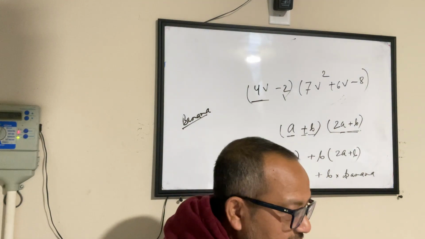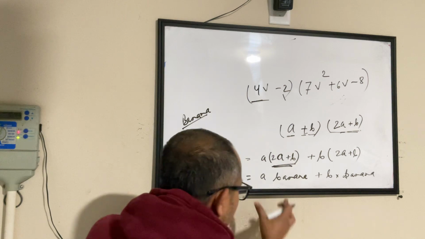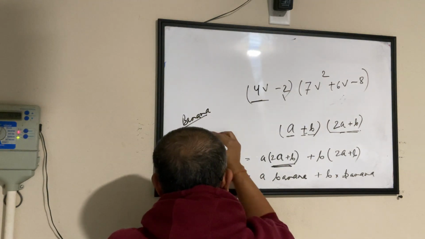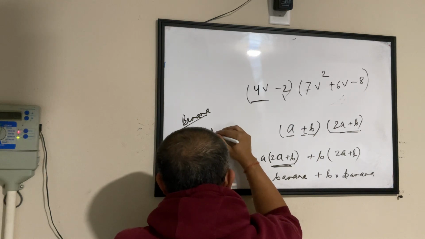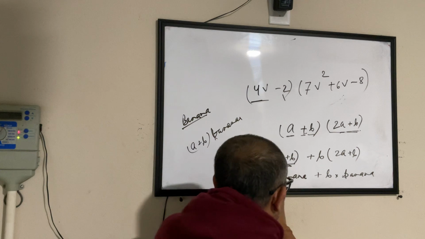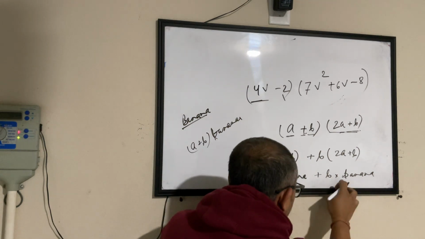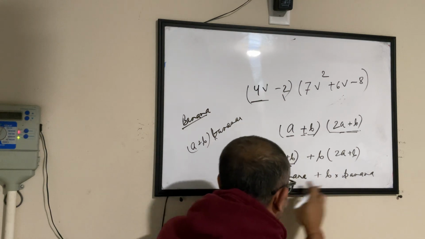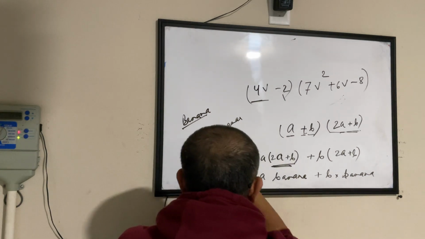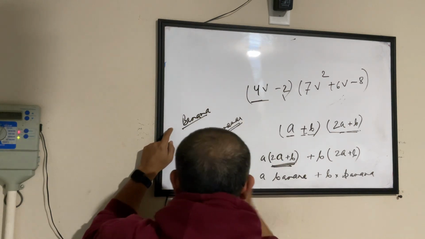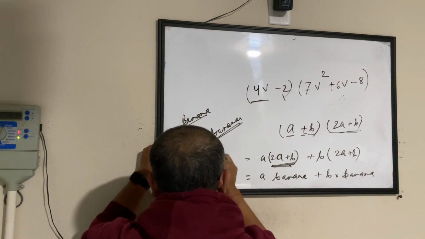How many bananas do we have? a banana plus b banana, meaning a plus b bananas. Right? If a is 1 banana plus 2 bananas, it becomes what? 3 bananas, 1 plus 2, 3 bananas, right? If I have a banana plus b banana, that will become a plus b bananas. Now we have assumed that this is banana.